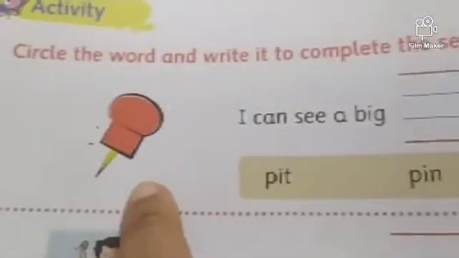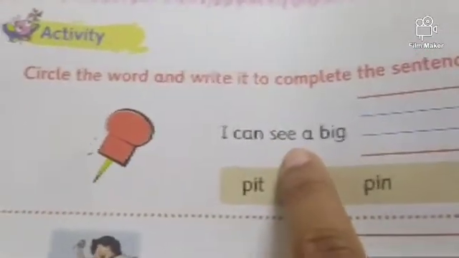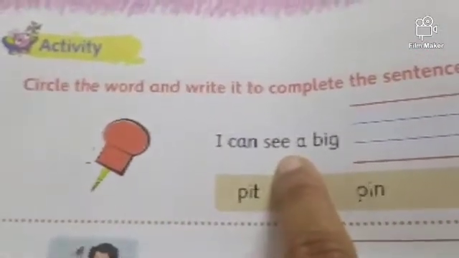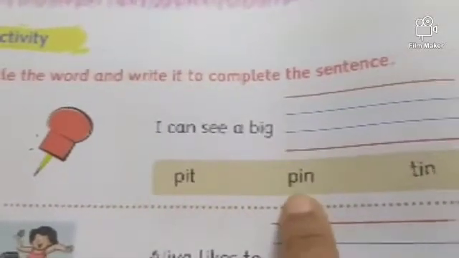Okay, now what is this? This is a pen. Now read. I can see. You have done the sight word see also, I have given it in the worksheet. I can see a big pen. What is this? Pen. This one. So circle it. Circle it, pen. And write it here.